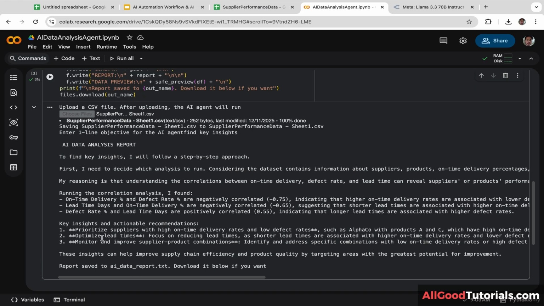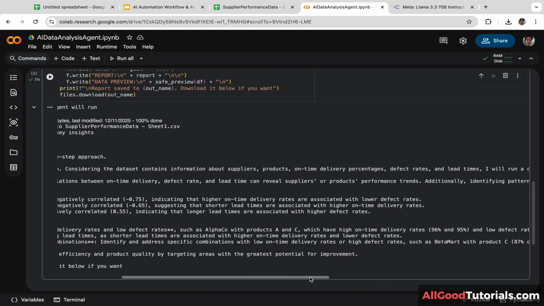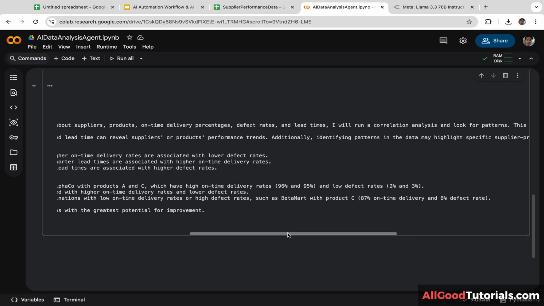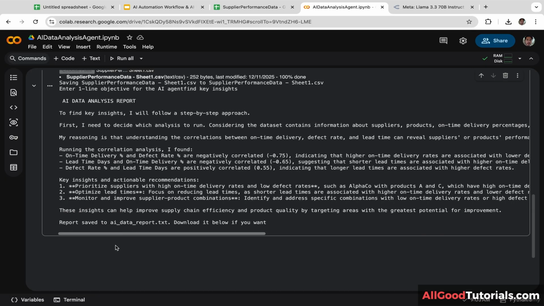And these are the key insights and actionable recommendations. Prioritize suppliers with high on-time delivery rates and low defect rates, such as AlphaCo with products A and C, which have high on-time delivery rates of 96% and 95%, and low defect rates of 2% and 3%. Optimize lead times.